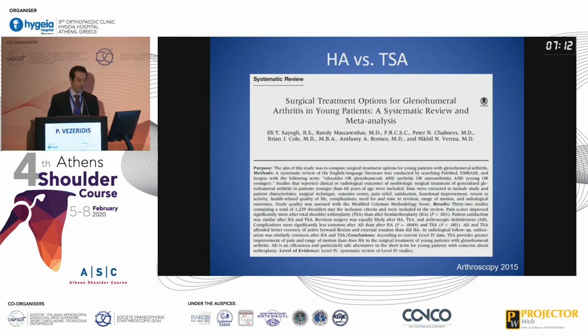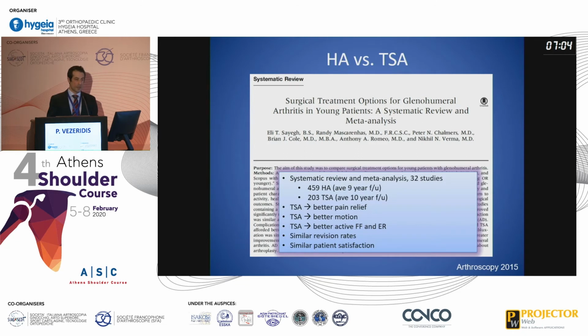This systematic review out of Arthroscopy in 2015 looked at hemiarthroplasty versus total shoulder arthroplasty. It was a review of 32 studies and meta-analysis of these studies. They looked at 459 patients who underwent hemiarthroplasty at average 9-year follow-up and compared them to 203 patients undergoing total shoulder arthroplasty at average 10-year follow-up. The total shoulder arthroplasty patients had better pain relief, better motion improvement, and specifically better active forward flexion and external rotation as compared to the hemiarthroplasty patients. Comparing these two groups, there were similar revision rates as well as similar patient satisfaction with the surgeries.